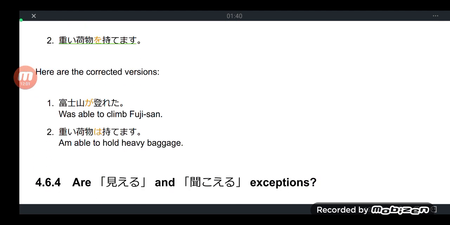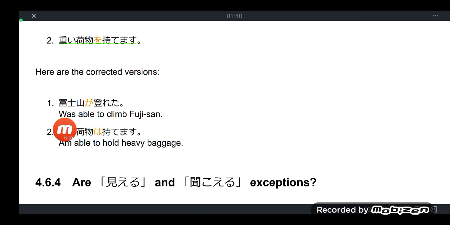Here are the corrected versions. Fuji-san is Mount Fuji. Fuji-san ga noboreta. The subject, the doer of the hiking in the mountain, is already hidden by context, as I have explained in previous lessons.